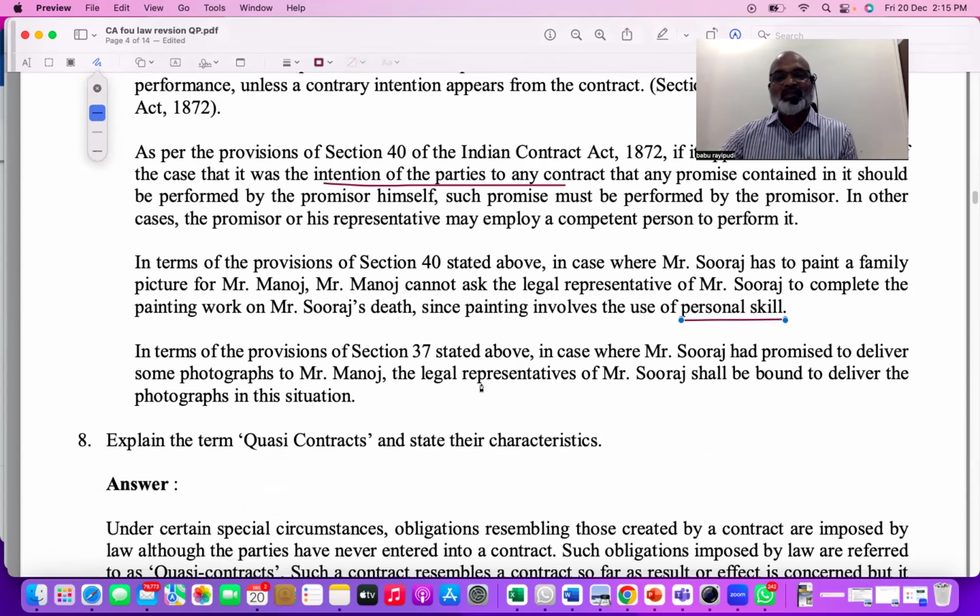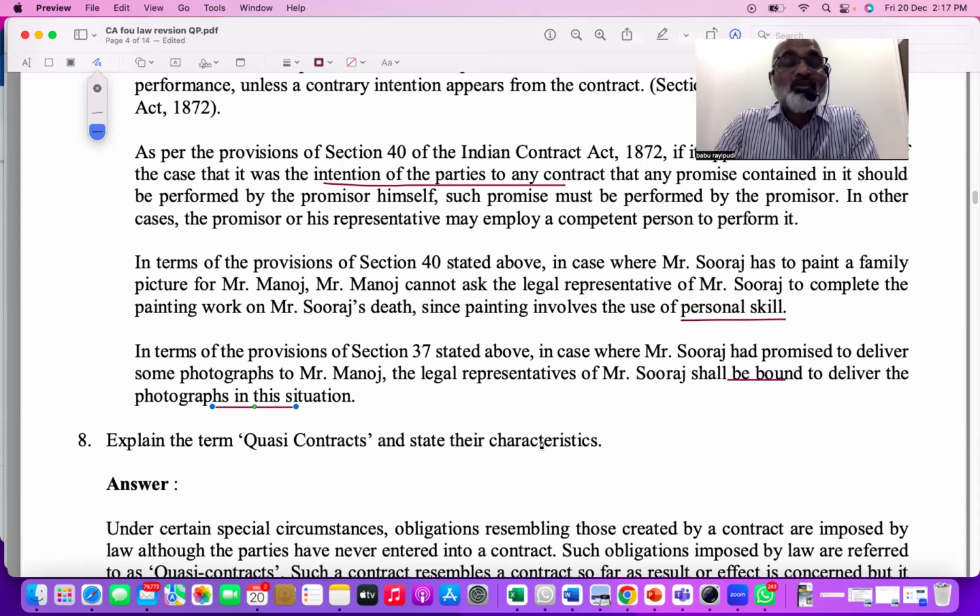In terms of the provision of Section 37 above, in case Mr. Suraj had promised to deliver some photographs to Manoj, the legal representative shall be bound because it's not a personal contract. Just some photographs, already taken. So moral of the story: whenever anybody has made a promise, as long as it is not personal in nature, others can perform.